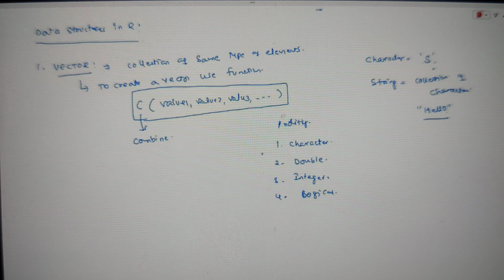That means whenever a set of elements contains any characters, it will always first convert into character. If there is no character, the second preference is double, so convert all of them into double. If there is no double, the next preference goes to integers. If I have a character, double, integer, logical, first preference goes to character. If I have a double, integer, logical, first preference goes to double. If there is an integer and logical, first preference goes to integer. Like that, it will be converted.